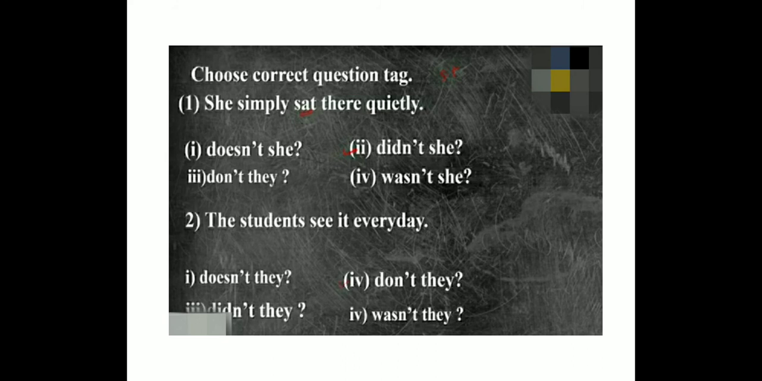See the next one. The students see it every day. See means something which is happening just now. So, what type of question tag will come here? Doesn't they? Don't they? Didn't they? Wasn't they? So, it will be don't they. That is option number 4. Second one. Don't they. Understood?